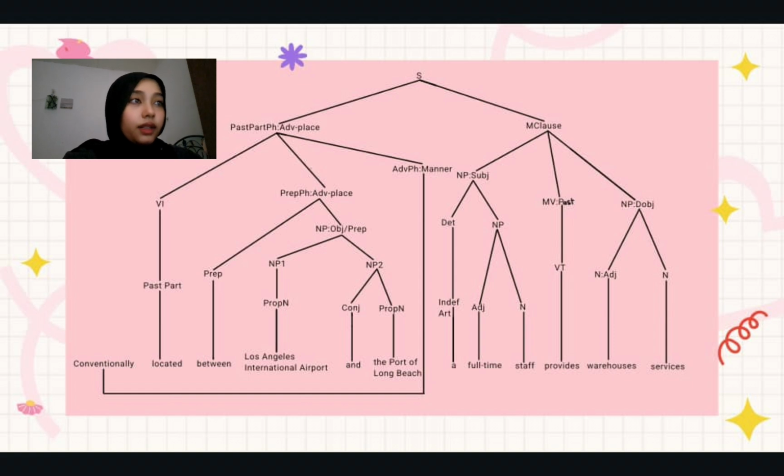So under the main clause, we have noun phrase subject, the MV, and also the noun phrase direct object, because our MV here is a VT. So under the noun phrase subject, we have the indefinite article a, and then there's a noun phrase, and then adjective full-time, noun staff. And then there's the MV past, which is the transitive verb, provides. And then there's the NP direct object, which then will be divided into noun that functions as adjective and also a noun.